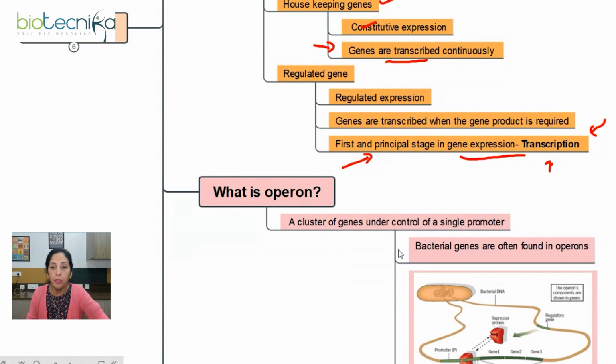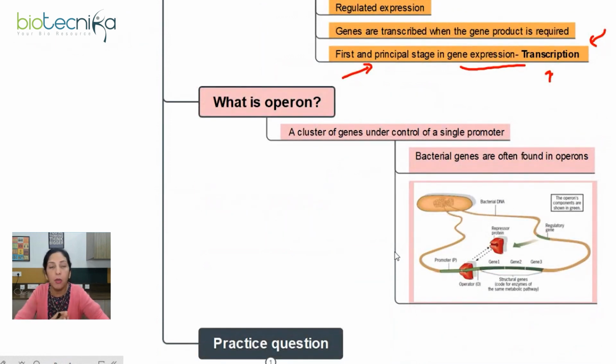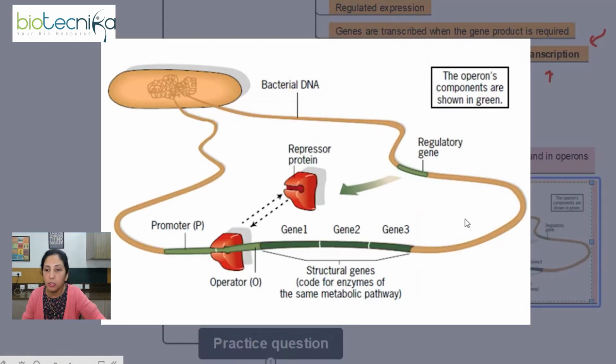Operons are a characteristic of bacteria. Bacterial genes are often found in operons. This is how the operon would look. If I zoom in to this image, you can look here that there are 3 genes. These are the structural genes. That will depend upon the type of operon. Like in the Lac Operon, we have 3 structural genes.